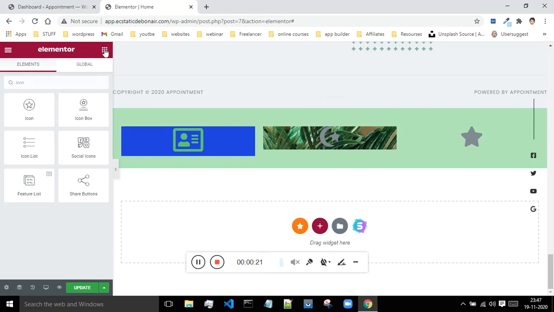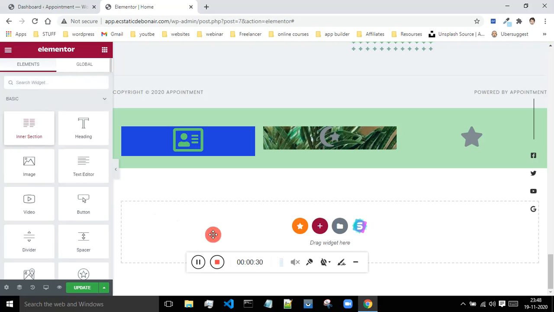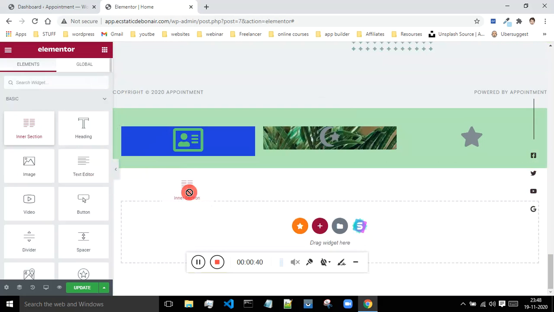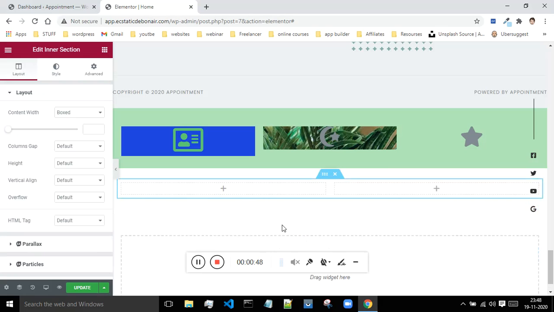First of all, I have to make use of the inner section. Where is that inner section? Just drag and drop the inner section over here. Inner section, where is it? It is not coming. Okay, so now I'm having this inner section which has two columns.